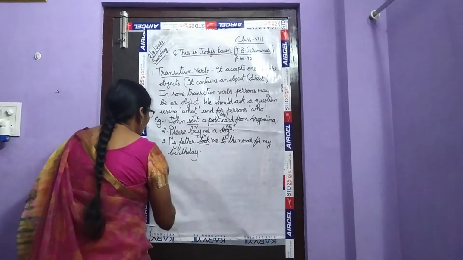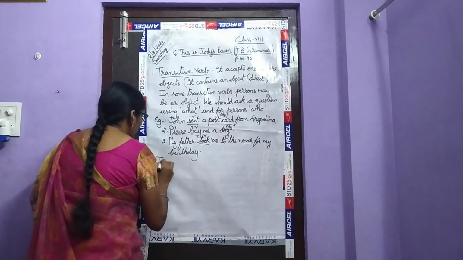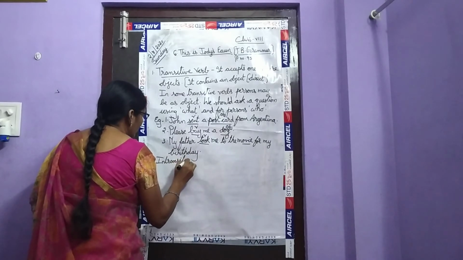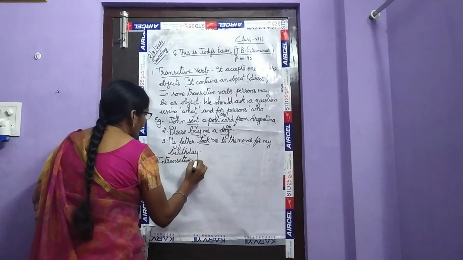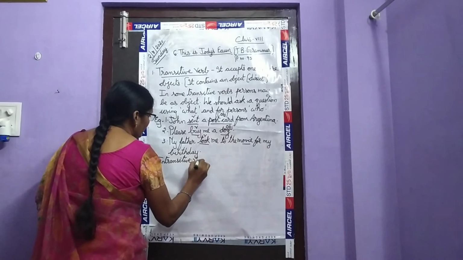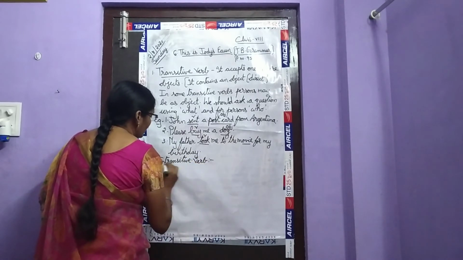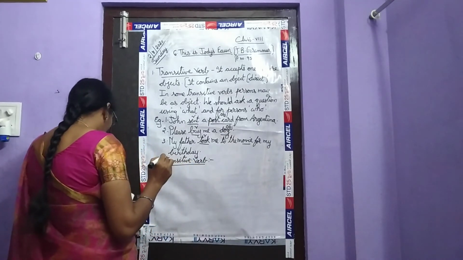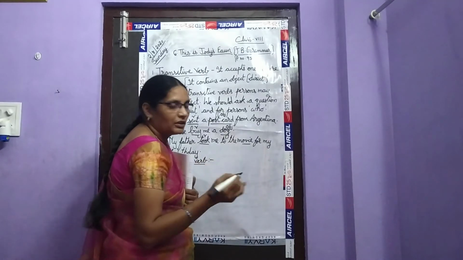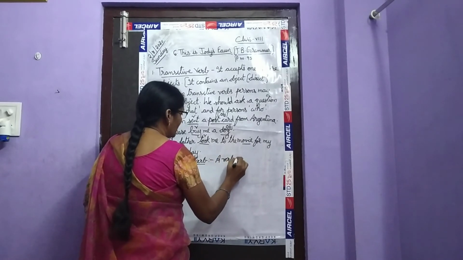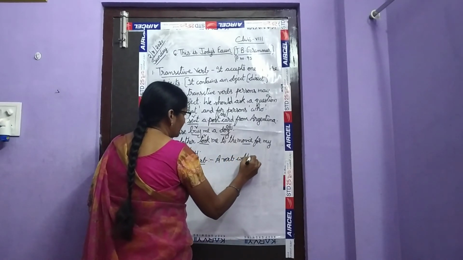Going to the next one, intransitive verb. What is the next one, children? Intransitive verb: a verb without an object. It does not contain an object.